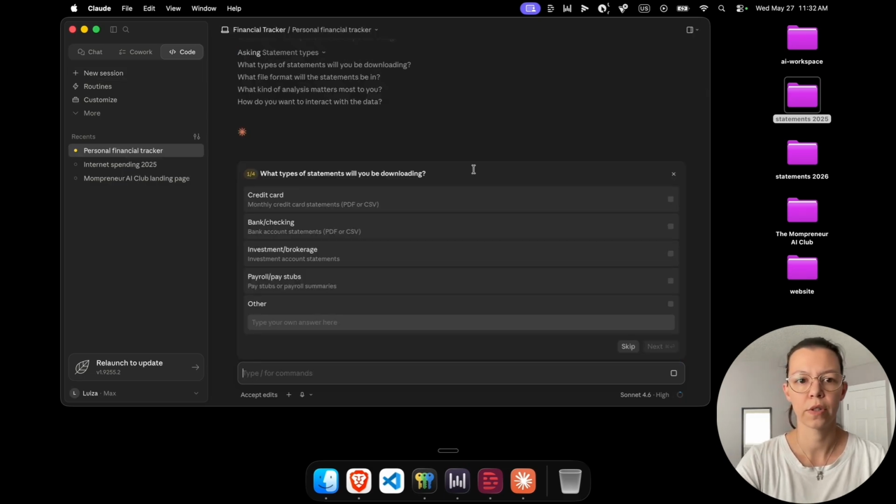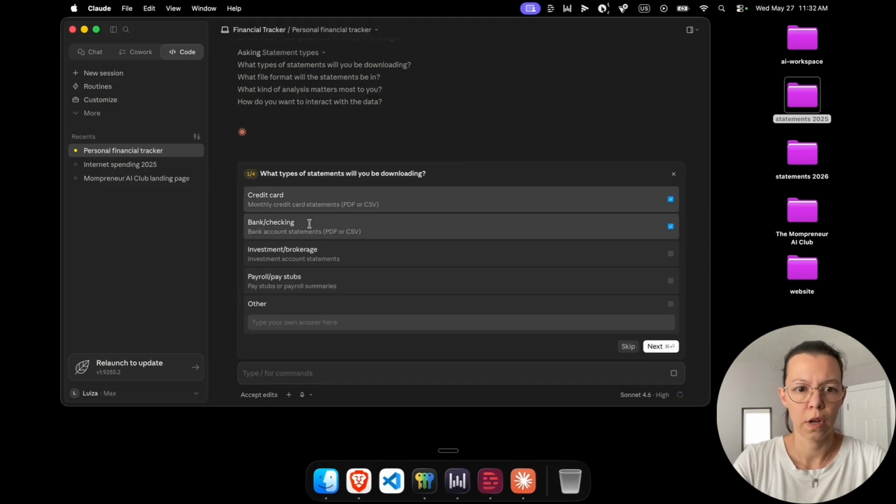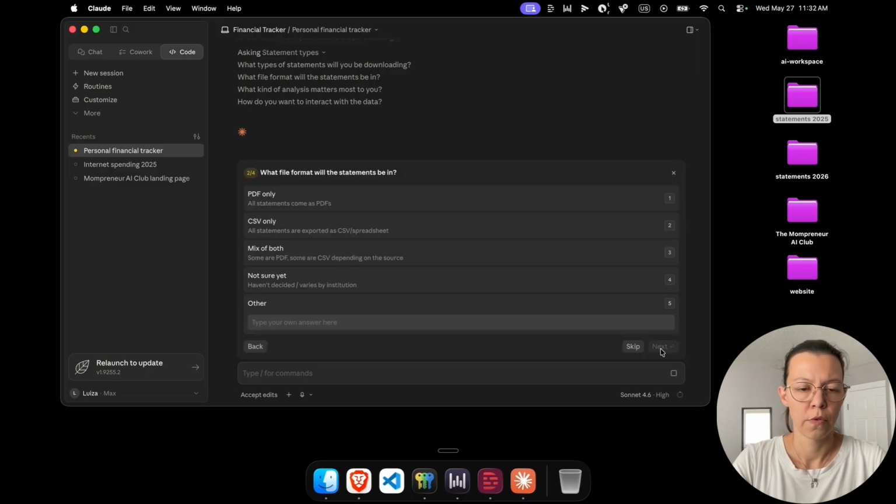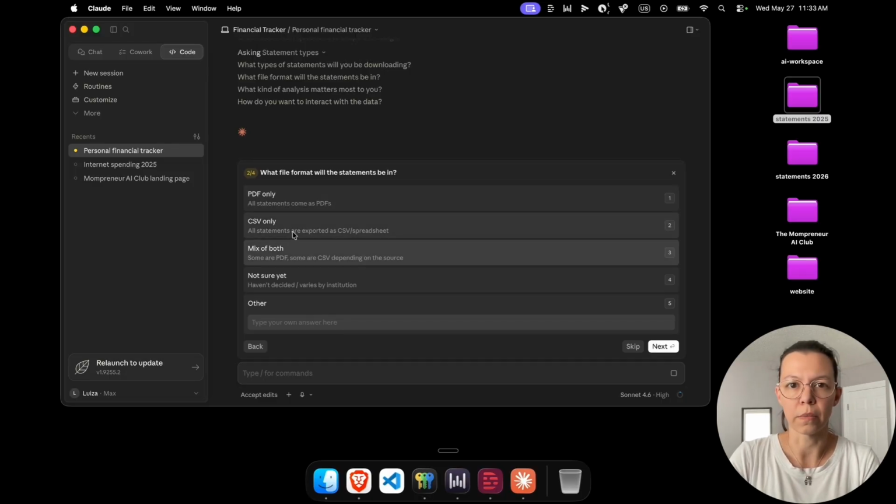Okay, let's see what questions it has for us. So what types of statements? So credit card and banking. Not doing investment and payroll for now. Formats: will the statements be in PDF, CSV, that's comma separated values? That's a plain text file, and you can get that from the banks, or spreadsheets. Spreadsheets work in a very similar way. So let's say mix of both.